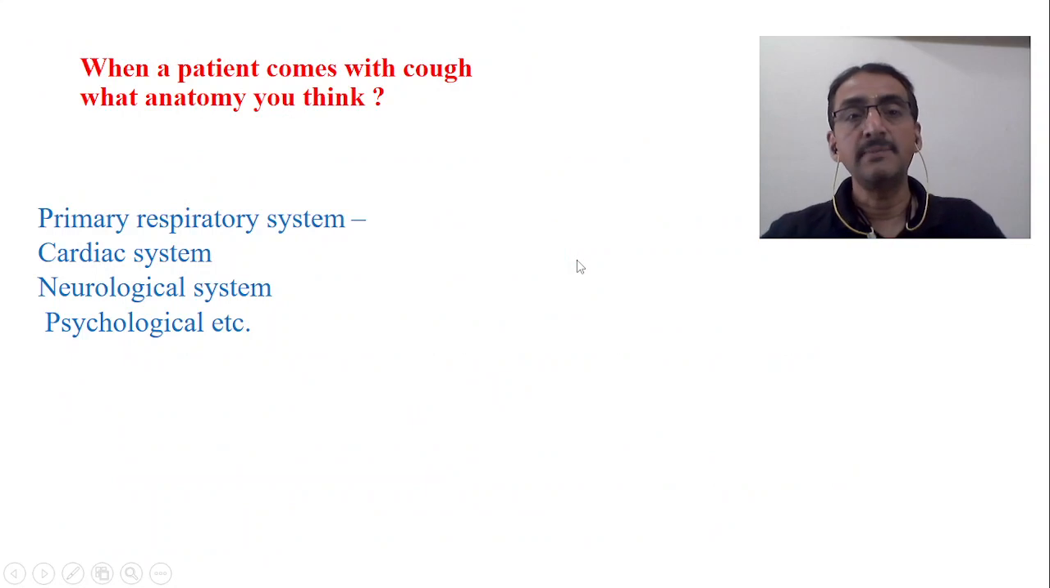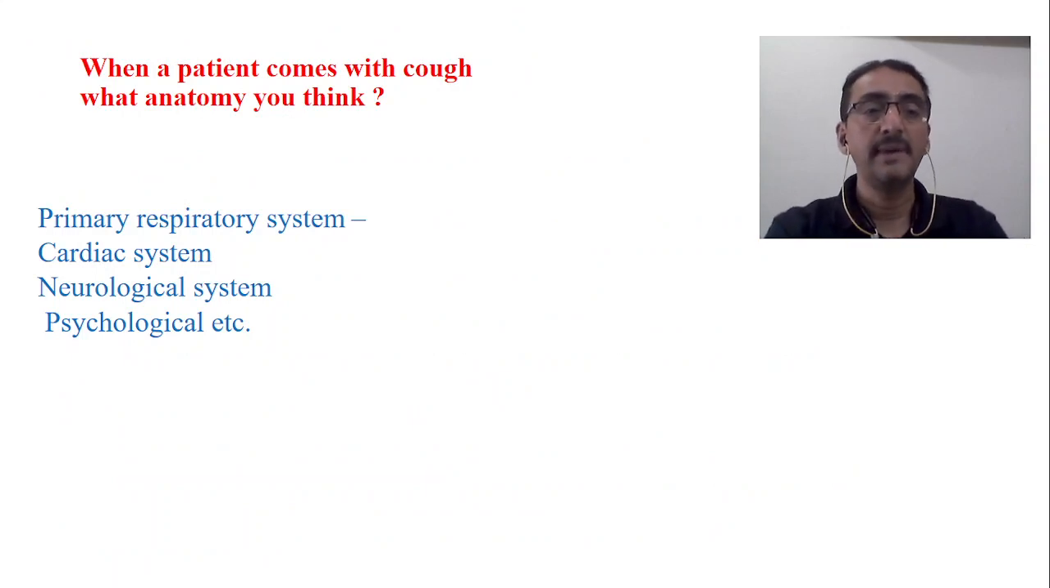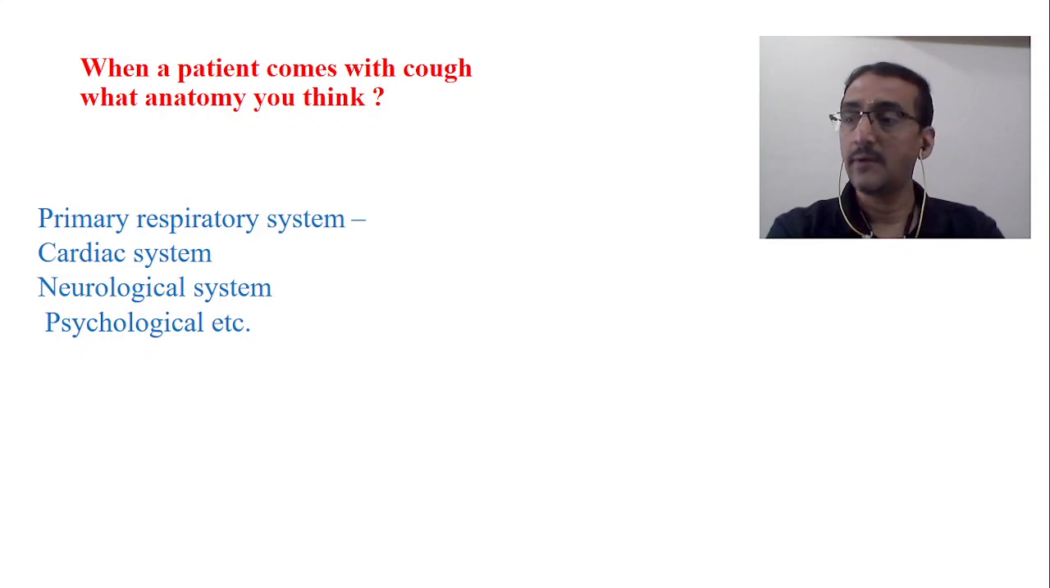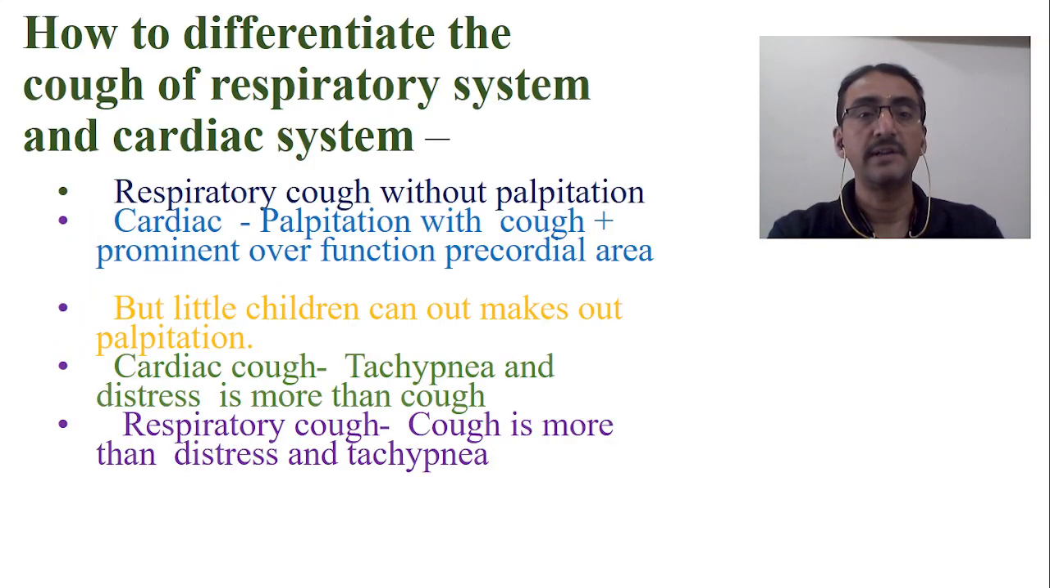Now, when a patient comes with a cough, what is the major anatomy that you think of? Do you think cough is only related to the respiratory system? No. Cough is primarily a symptom of the respiratory system, but cough may also be there in cardiac system pathologies, in neurological system pathology, and also in some psychological afflictions. We need to understand this point very well.